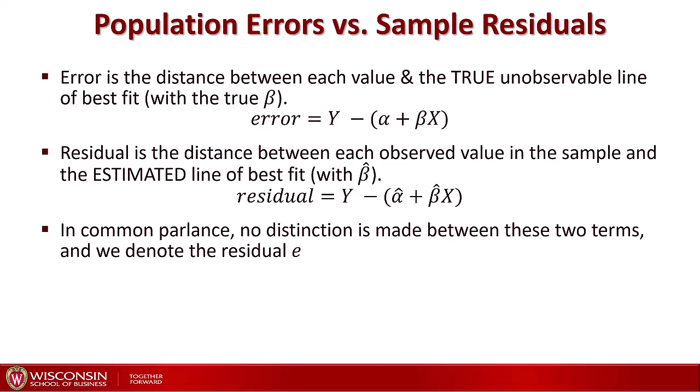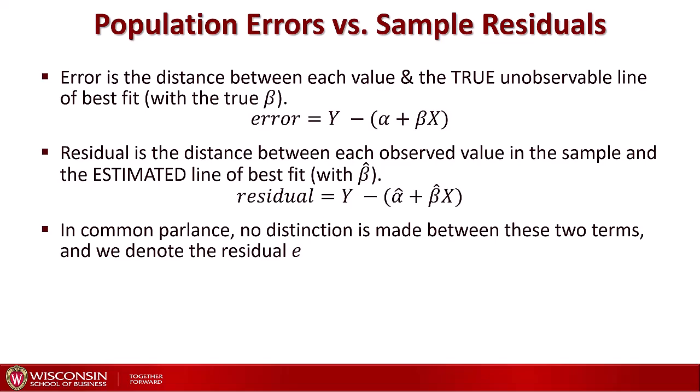By contrast, a residual is the distance between each observed value and the estimated line of best fit, with beta hat. Since our estimates alpha hat and beta hat are always a bit off with respect to the population values, we can only get the residual instead of the error for each observation. The advantage of that is that we do observe these residuals. They are numbers we can calculate. By looking at the residuals, we can make inferences about the distribution of the population errors, which is what we are interested in.